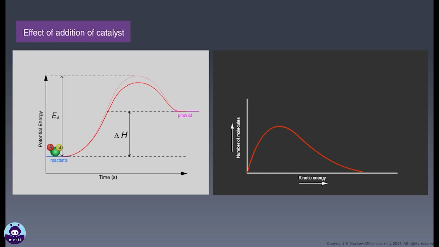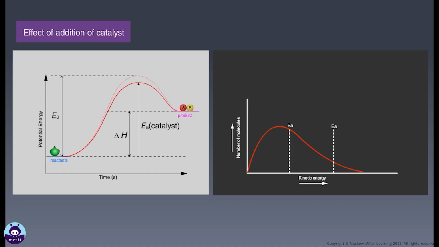When a catalyst is added, the activation energy of the reaction is reduced. The catalyst often provides an alternate pathway for the reaction, with the activated complex differing from the activated complex in an uncatalyzed reaction. On the molecular energies distribution graph, the curve is not affected by addition of catalyst. The activation energy is lowered, which results in a greater proportion of molecules possessing a kinetic energy that is greater than the activation energy for the catalyzed reaction.